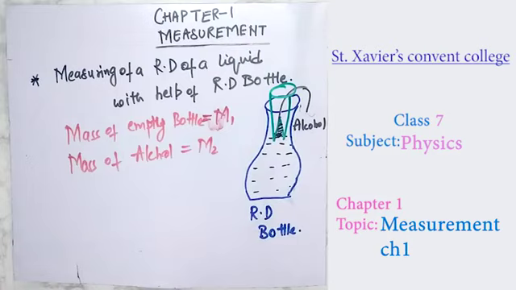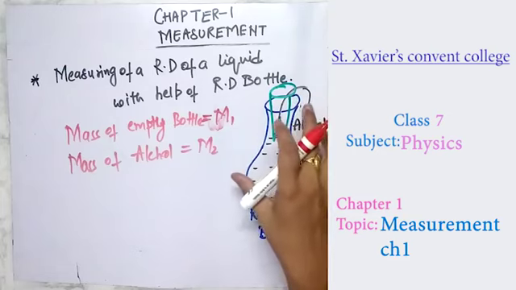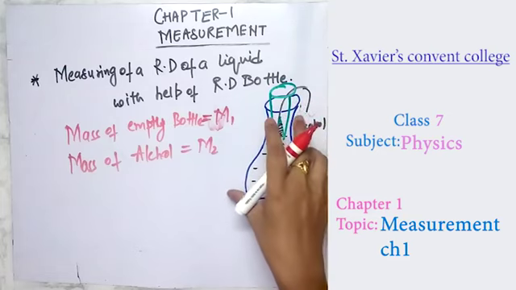Now the next, as I have told you before, whenever you like to have the relative density, it is very necessary to compare it with the water, because if you do not compare it with the water, the relative density is not possible. So first, you have to take a relative density bottle.